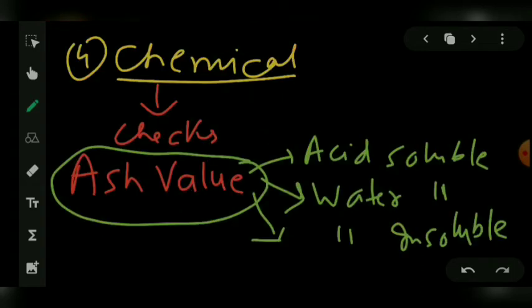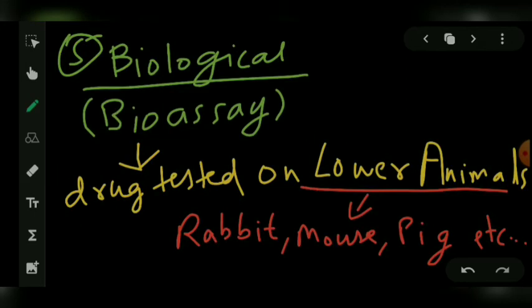Coming to the next, that is chemical evaluation. What it checks is the ash value. It is mainly concerned with the ash value and also the chemical properties present in that substance. So in what ways can the ash value be? It can be acid soluble ash value, water soluble ash value, or water insoluble ash value.